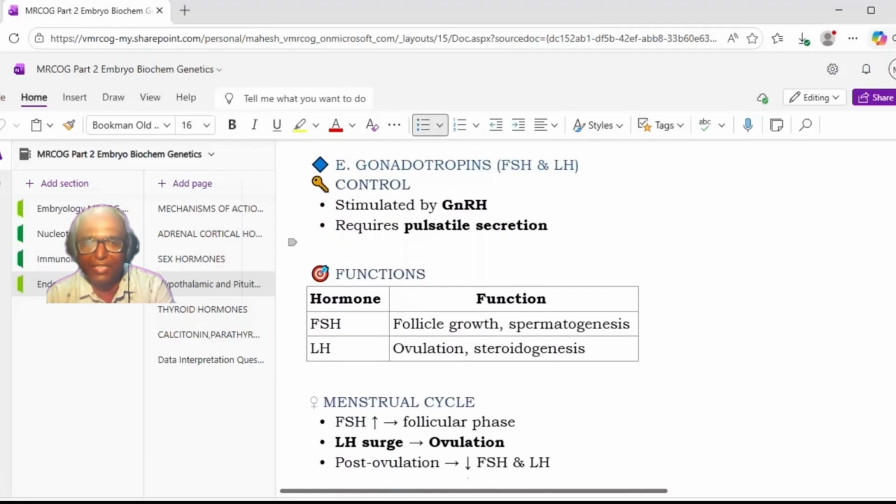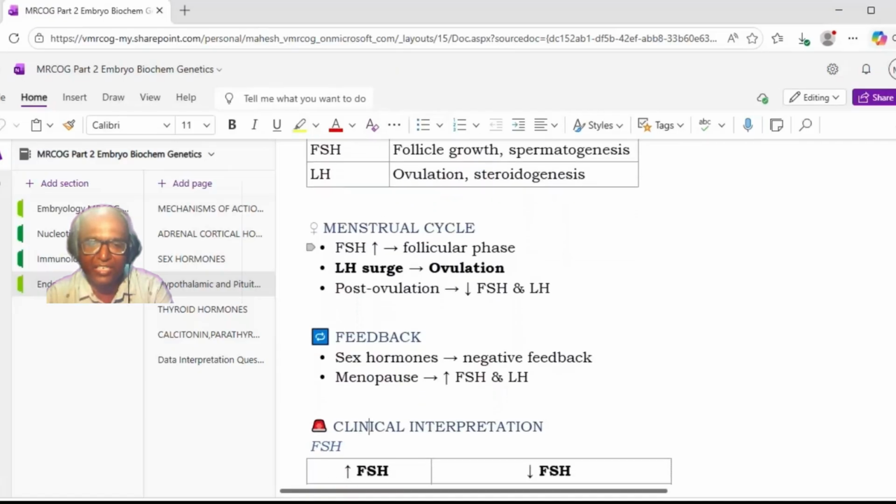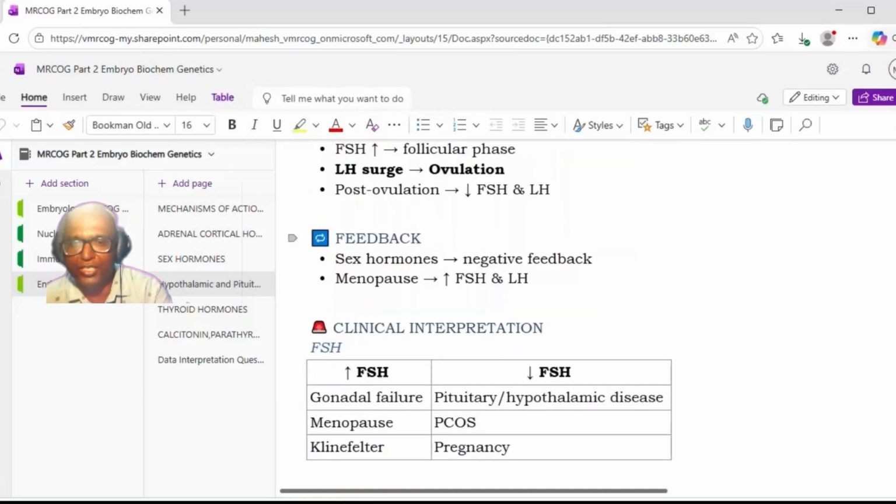Gonadotropins are stimulated by GnRH and require pulsatile secretion. FSH causes follicular growth and spermatogenesis, while LH leads to ovulation and steroidogenesis. In the menstrual cycle, in the follicular phase, you have higher levels of FSH. Then there is an LH surge that leads to ovulation, and post-ovulation, there will be decreased FSH and LH levels.